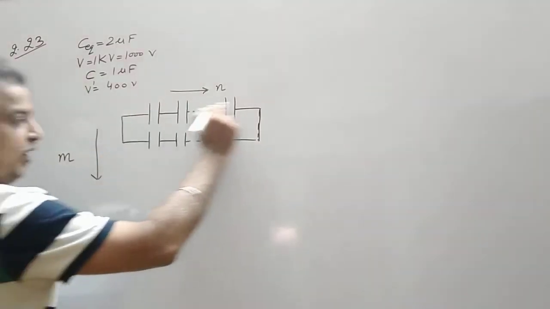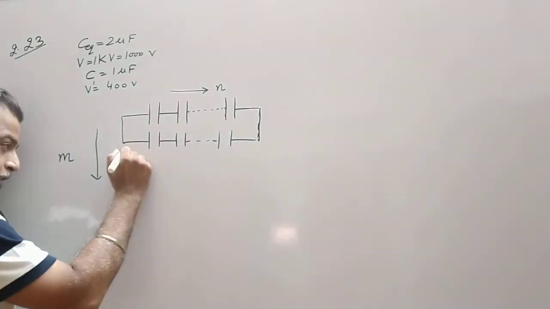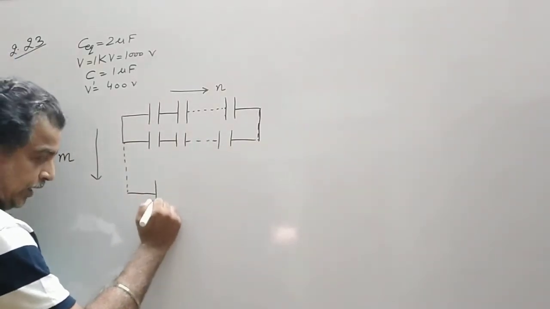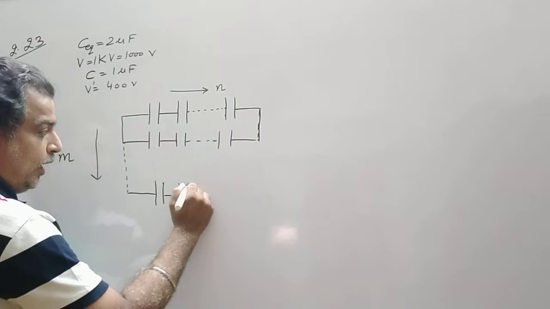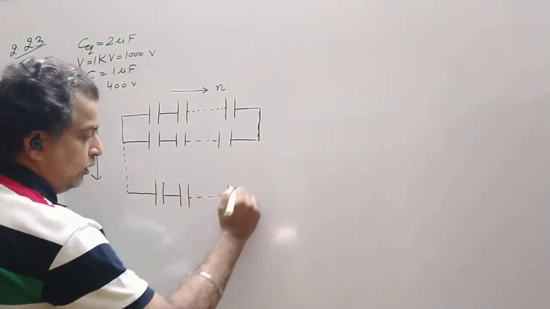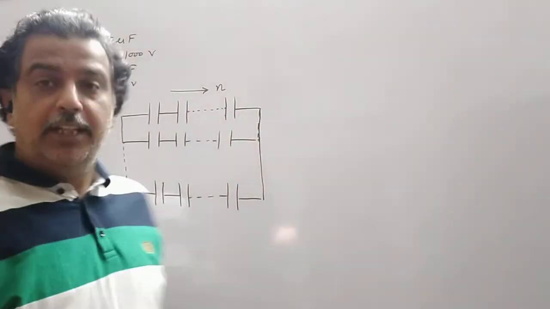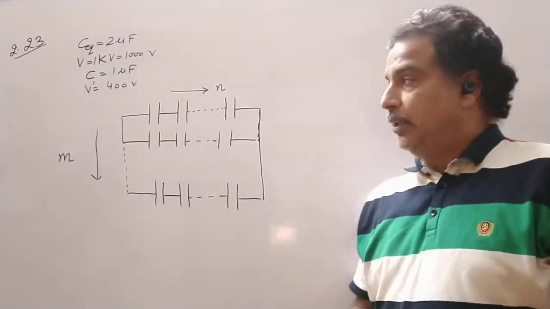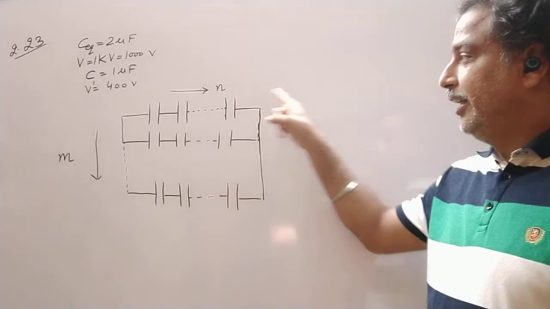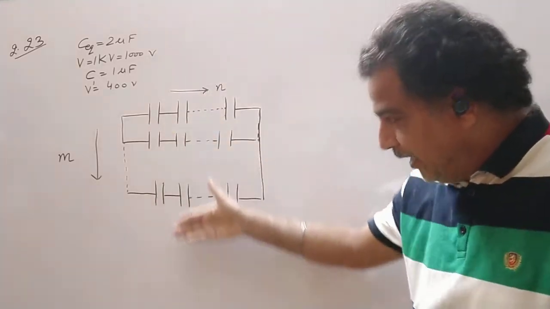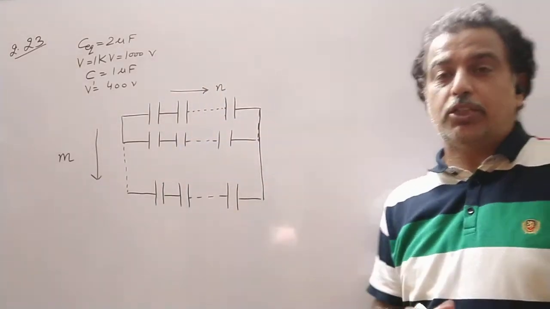So this is row 1, row 2, and so on up to m rows. N capacitors in each row, and there are m such rows.